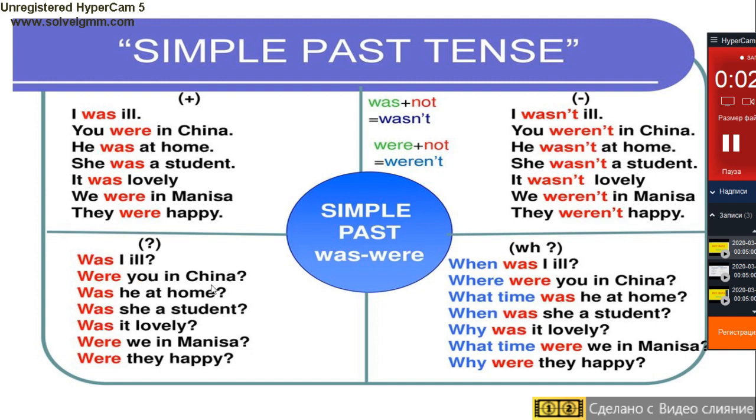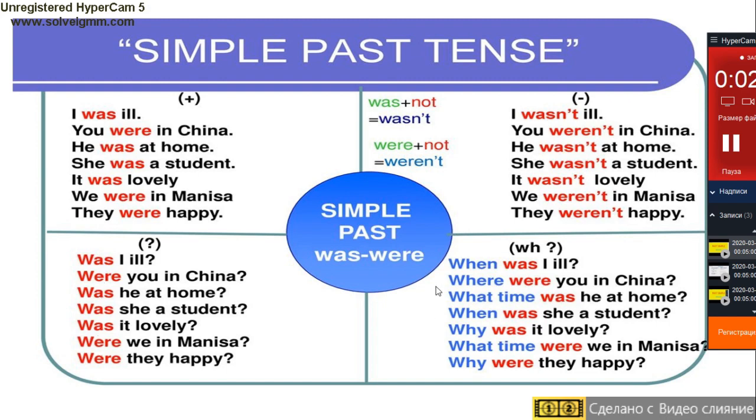Was he at home? Was she a student? Here you can see the usage of the auxiliary verbs was and were in interrogative sentences. We usually put the auxiliary verbs on the first place.